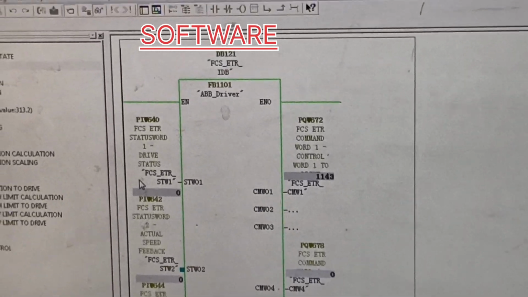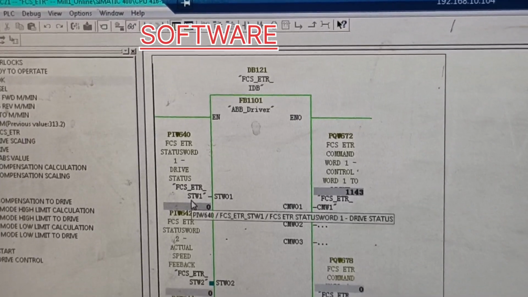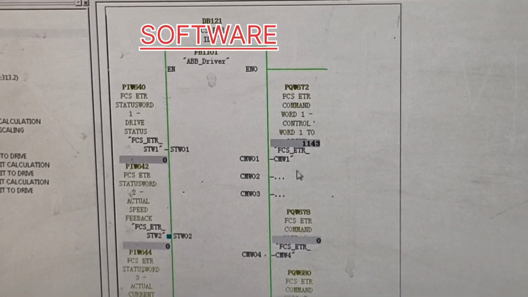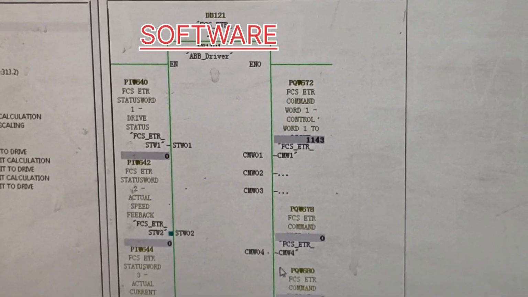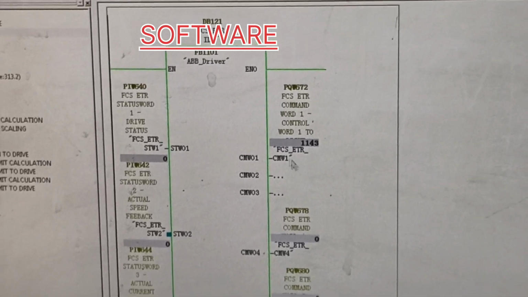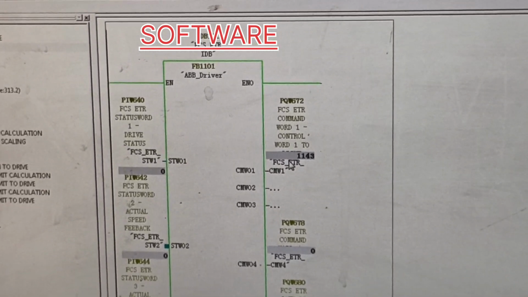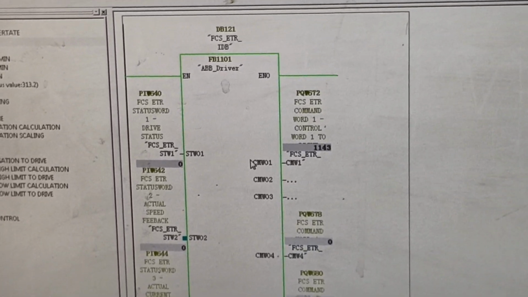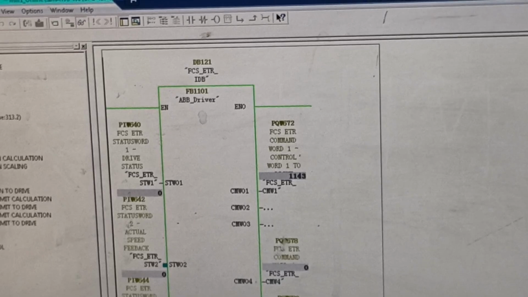I told you, on this side is the status word which is coming from the drive to the PLC, and on this side is the control word which is going to the drive. So I will show you where the control word is coming in the drive and how the status word comes from the drive to here.